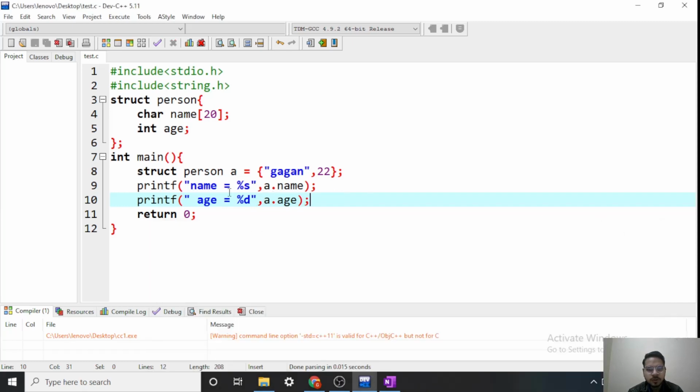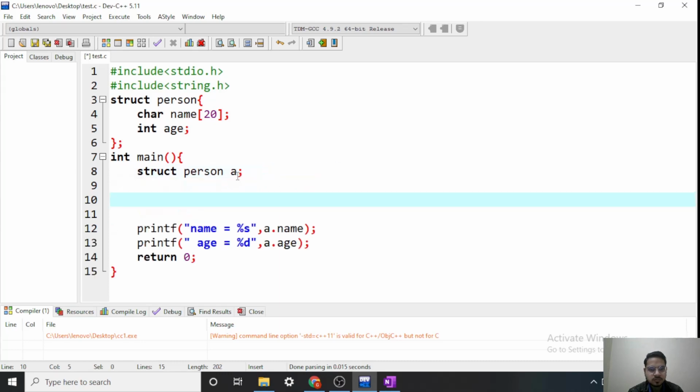So how do we access? We access with the variable name, then dot and the property, like A dot name, A dot age. That's how we can access them. Now let's see how to take input inside the structure. Let's remove this. Now I have only declared, I have not initialized them. So now I will take the input from the user.